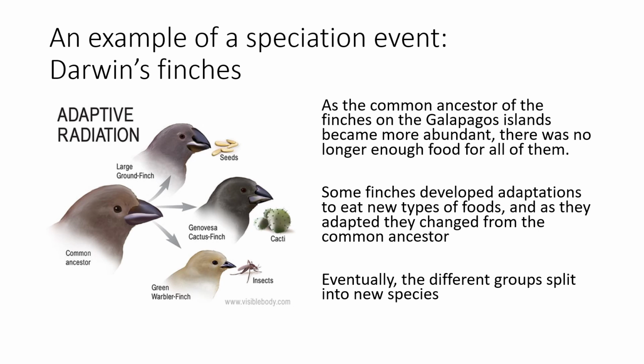Over time, some of the finches developed adaptations that allowed them to eat different foods. So some grew larger beaks that allowed them to eat larger, tougher seeds. Others developed smaller beaks that were better for catching insects. As they specialized for these different diets, they developed into several different species.